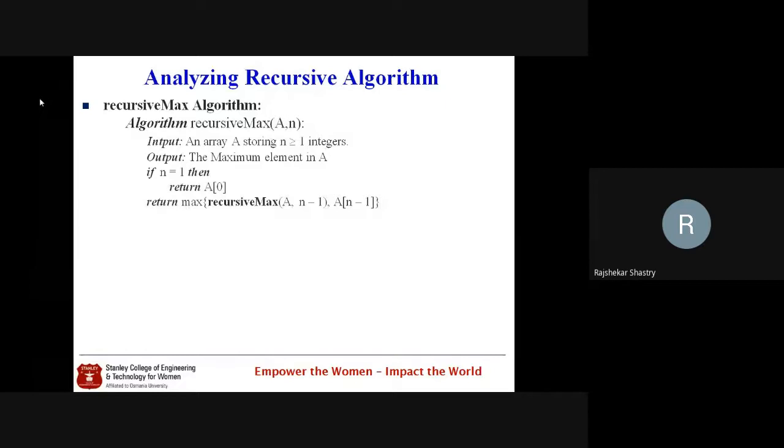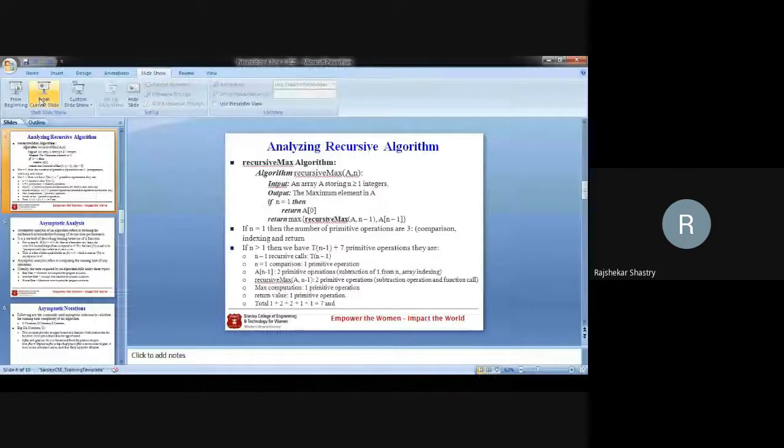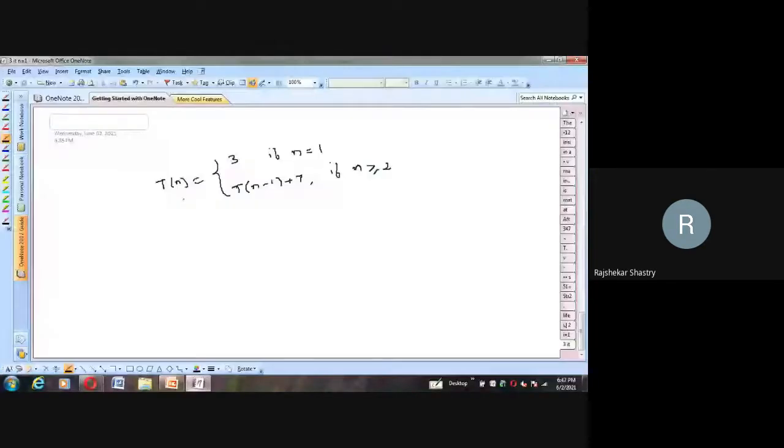Now we will analyze whether this algorithm is correct or not by writing it and tracing it through an example. So let us go for this. Let me write the algorithm first here. I wrote that the algorithm is recursive REC max. In short, I am writing a because I have to maintain the space.